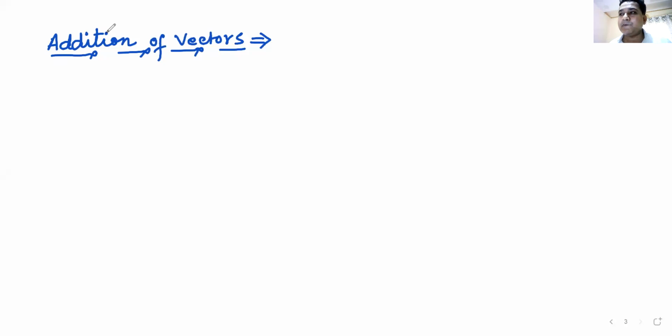There is one quantity which has both magnitude and direction, but it is not known as a vector. Can you tell me what that quantity is? Current, yes. And why is it current? What does current not do so that it becomes a scalar? It has magnitude and it has direction. Yes, Manaswit. But why is current not a vector? No one has the answer?